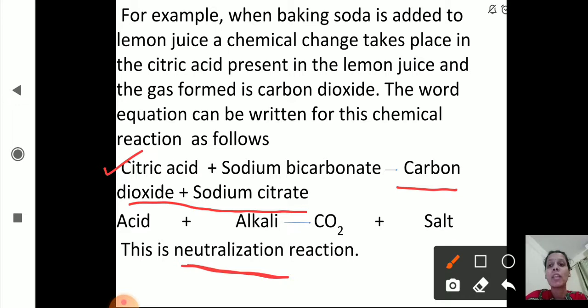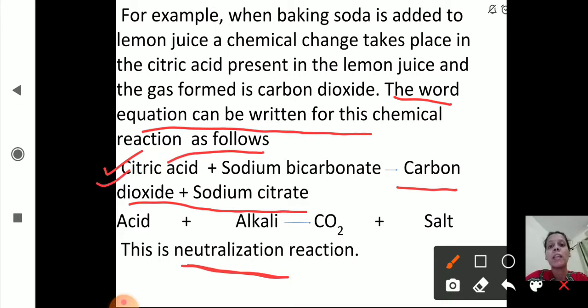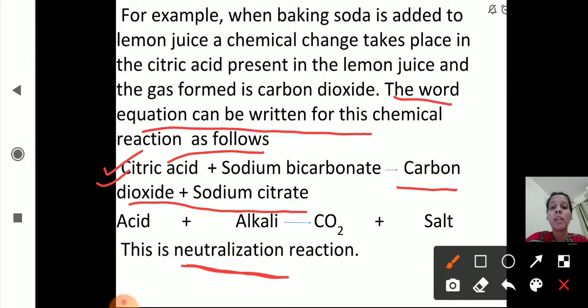What is a chemical reaction? The word equation can be written for this chemical reaction. Now this is the chemical reaction which takes place between sodium bicarbonate and citric acid, and it gives out carbon dioxide gas. So this chemical reaction we have written in the word equation. We have seen this is the word equation. Okay, hope you are clear till here. So till now we have seen the definition of chemical change, and we have seen how to write down the word equation for a chemical reaction.